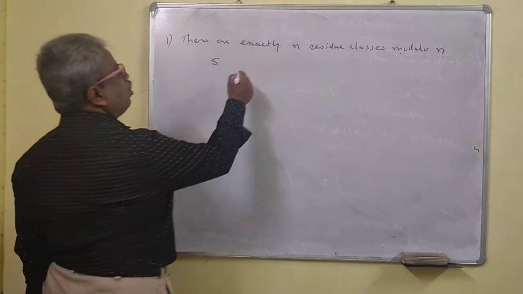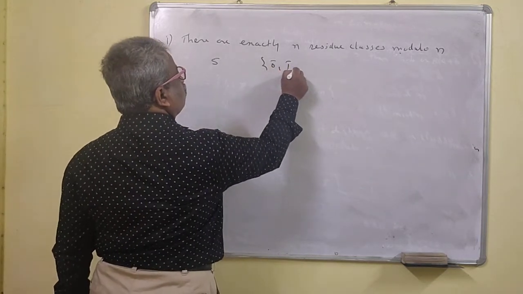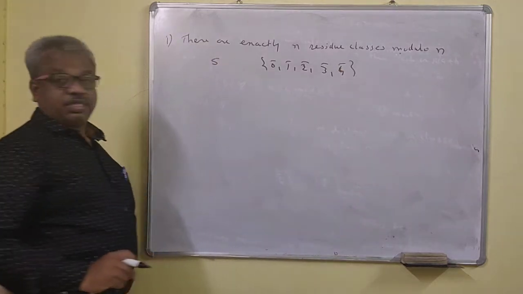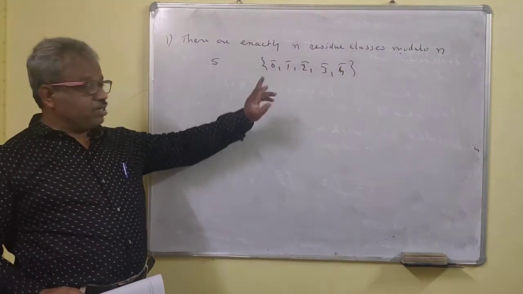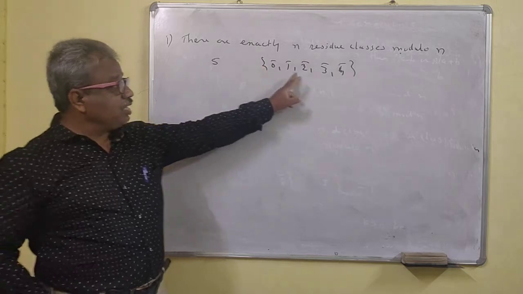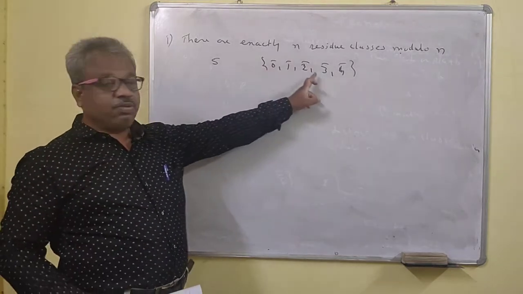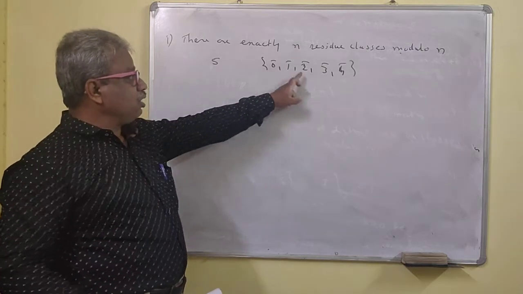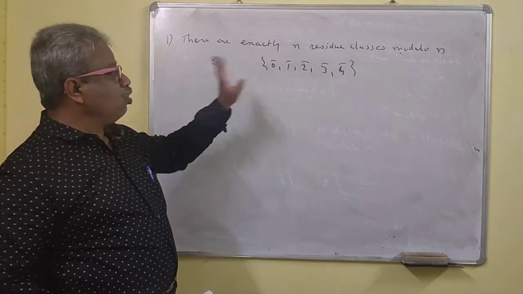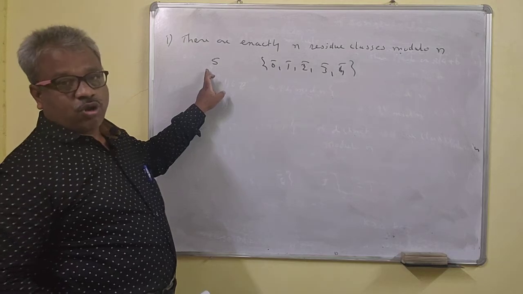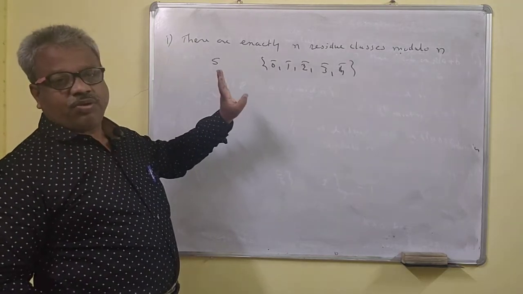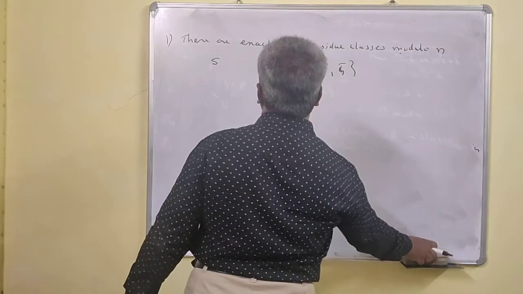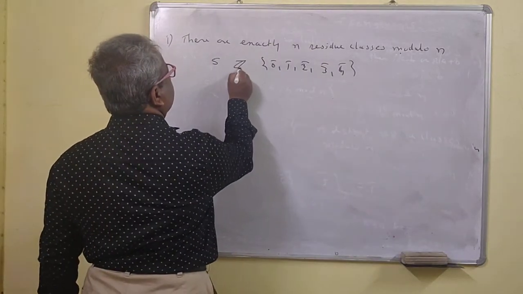There are only 5 residue classes modulo 5, that are 0 bar, 1 bar, 2 bar, 3 bar, 4 bar. 0 bar is a set, 1 bar is a set. They are sets, not just numbers. Exactly 5 residue classes modulo 5 are there, and this is denoted by Z5.